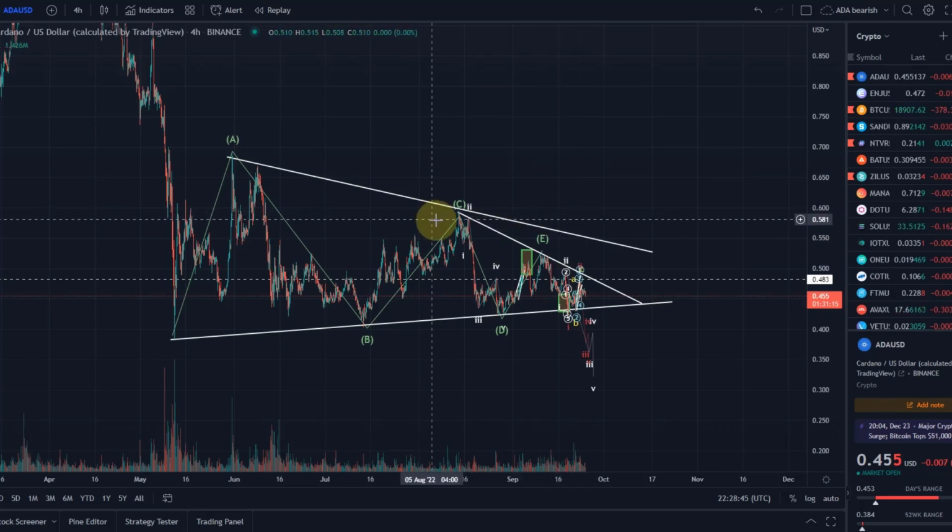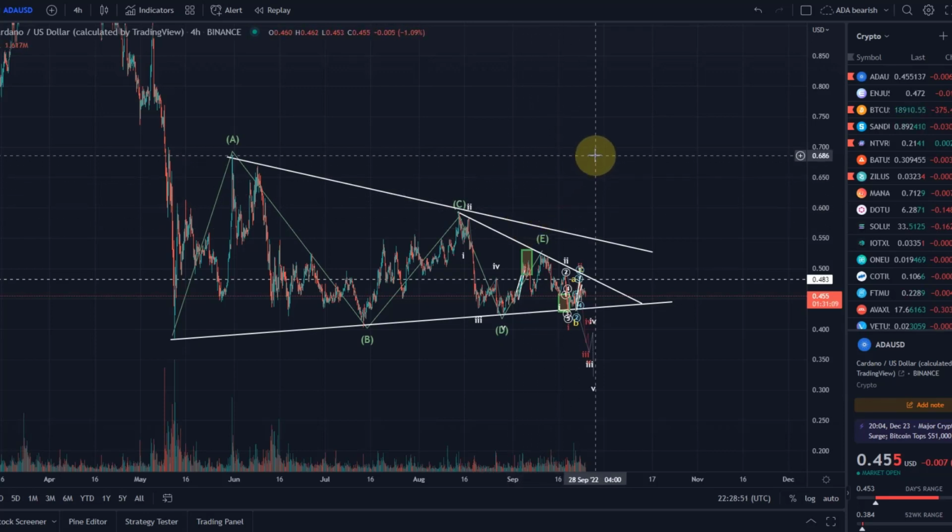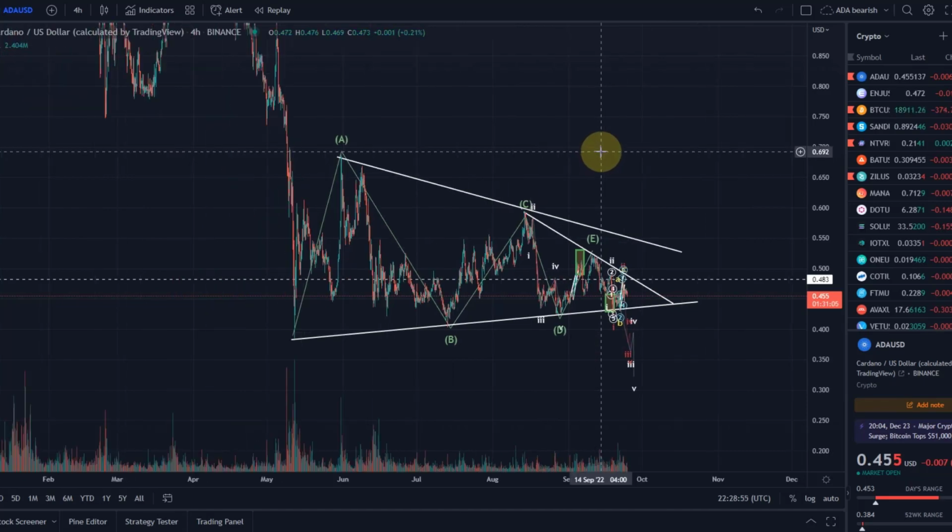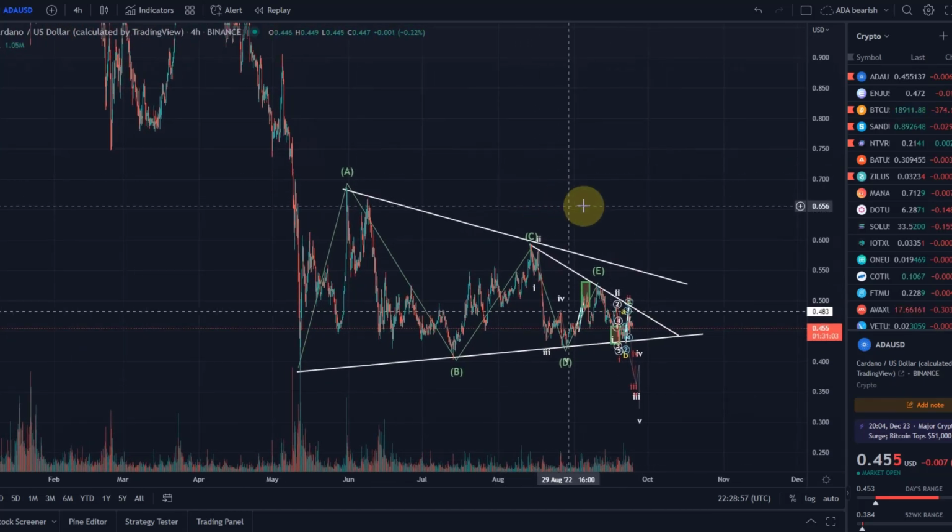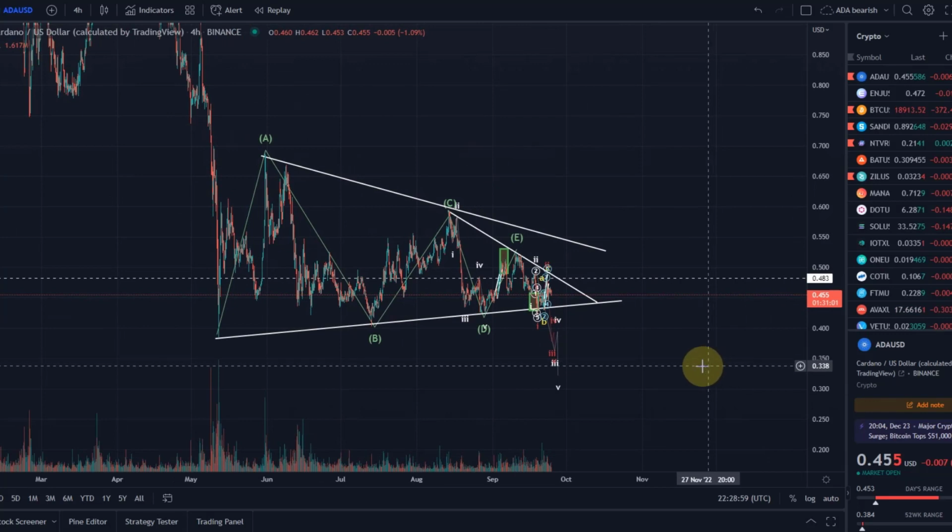If we get above that level, we could consider something more bullish, but really a triangle doesn't get invalidated until the wave A breaks, and that is roughly at 69 cents. So that means as long as we stay below 69 cents, there's still a lot of downside pressure on the chart.